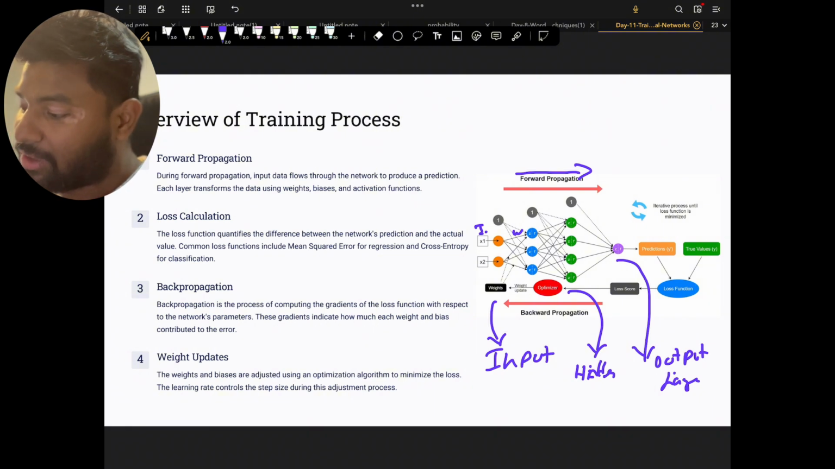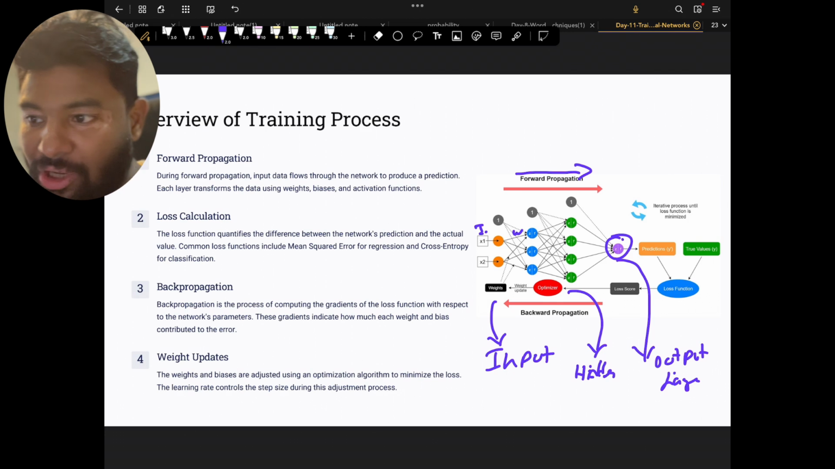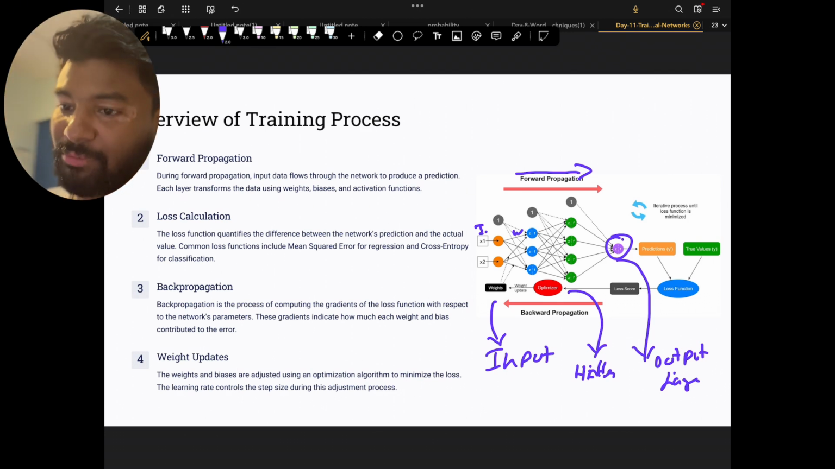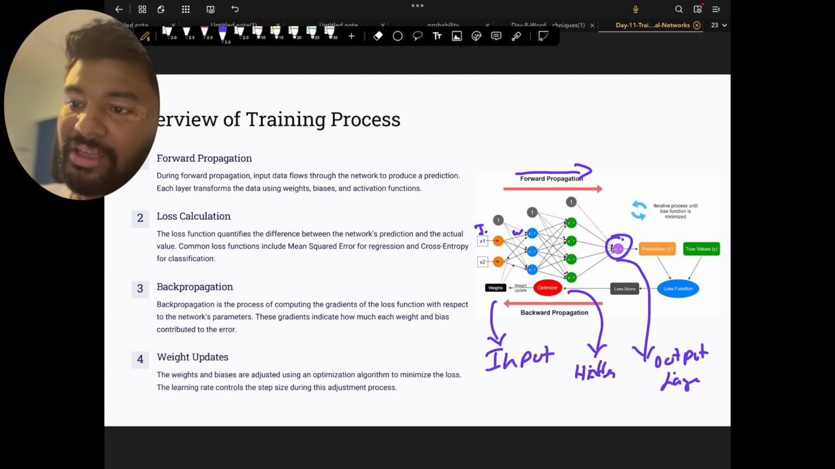Then at the end, remember there is some operation which happens, right? We are going to look into those operations. Those operations are nothing but the calculation of the losses. Based on that calculation of losses, we try to do one level of backward propagation, which we're going to deep dive into, trying to understand step by step what other things are possible.